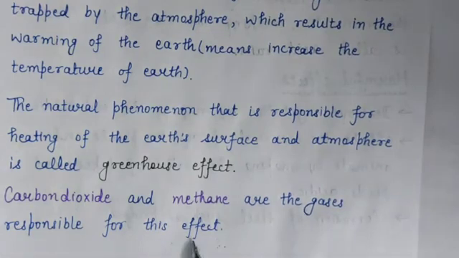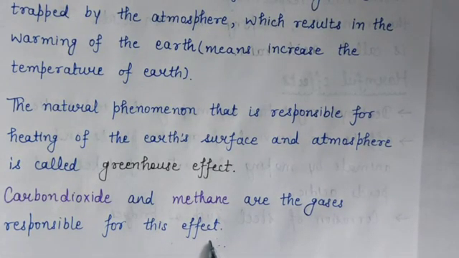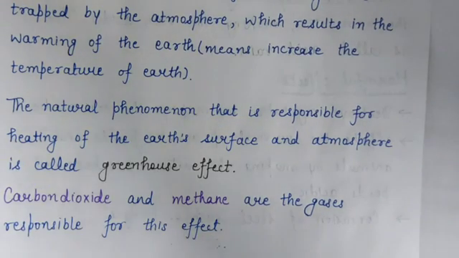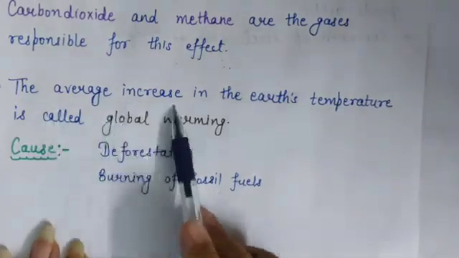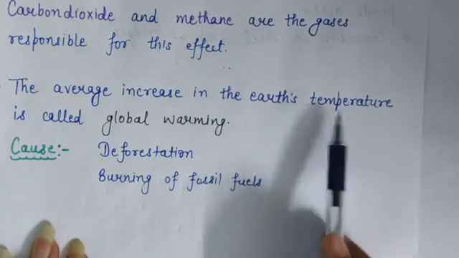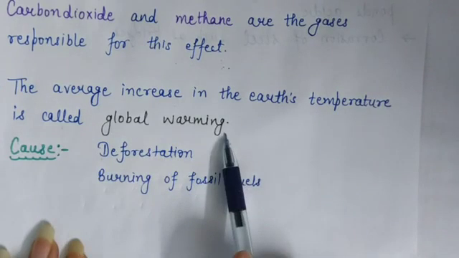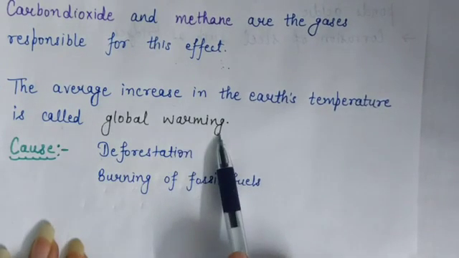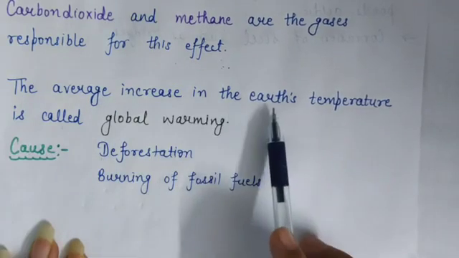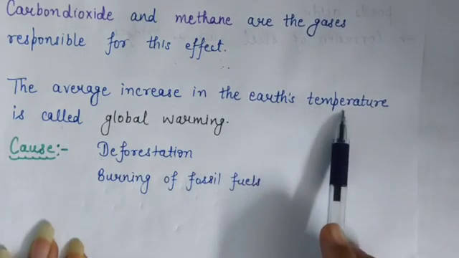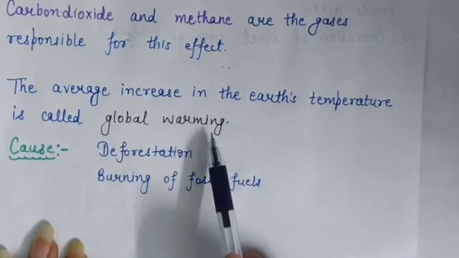This greenhouse effect occurs due to pollution of air, that's why it is also an effect of air pollution. And the average increase in the Earth's temperature is called global warming.